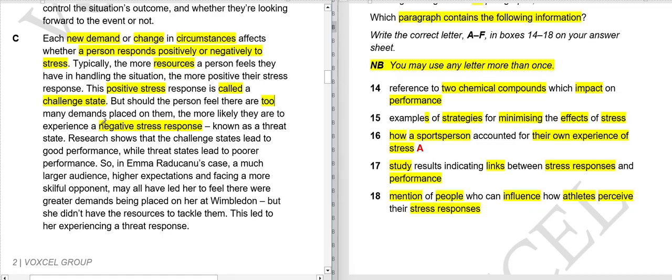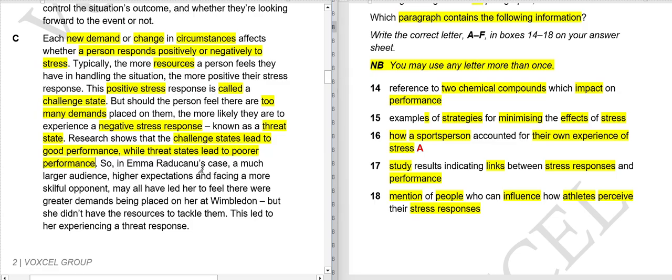So too many demands, obviously more than a person can handle, is known as threat state. So this is called threat state. Research shows that the challenge state leads to good performance while the threat state leads to poorer performance. So if you are in a challenge state, your results will be good, but if you are in a threat state, your result will be poor.